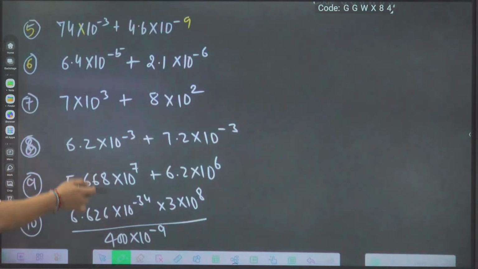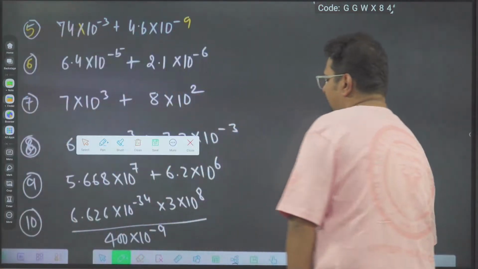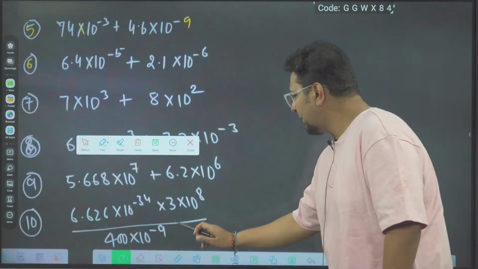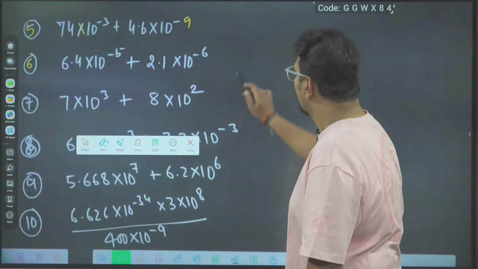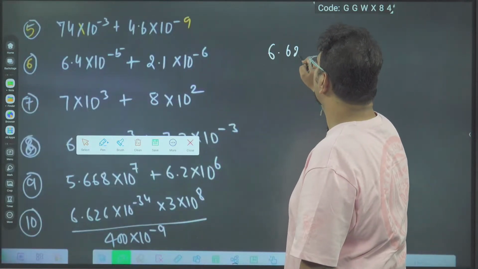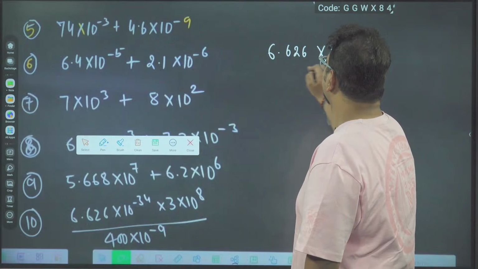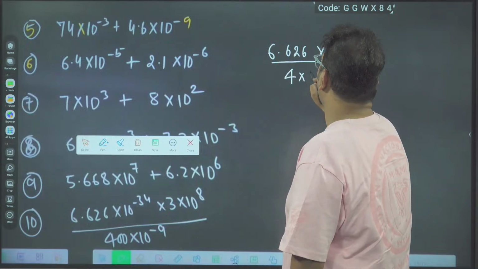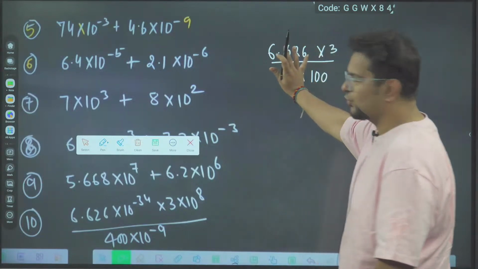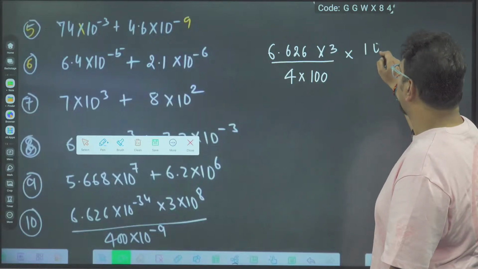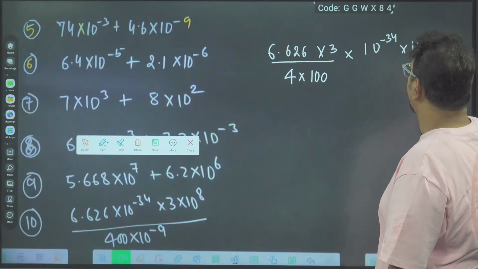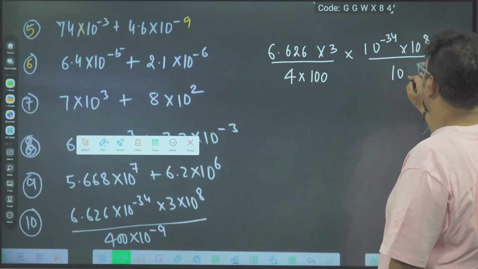Coming to this question now, 6.626 into 10 power minus 34 into 3 into 10 power 8 upon 400 into 10 power minus 9. So what I will do, I will take 6.626, 3 and 4 into 100 together. What I will get here is 10 power minus 34, 10 power 8 upon 10 power minus 9.